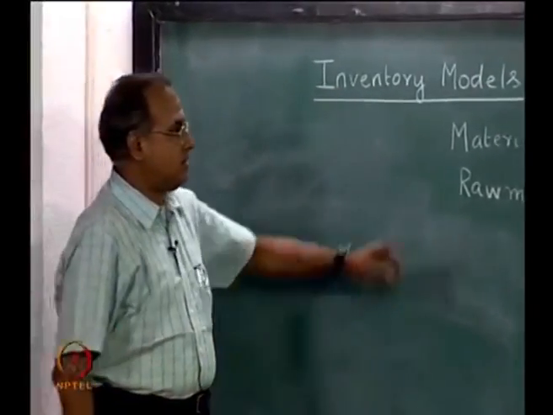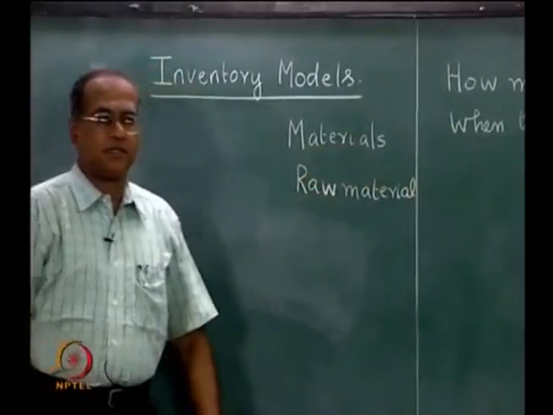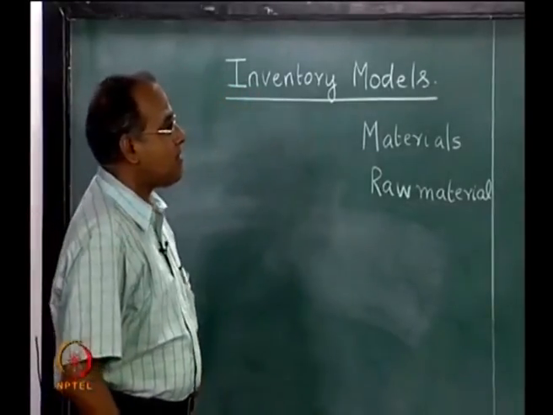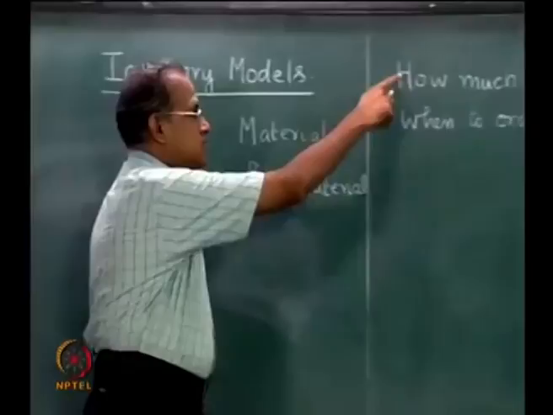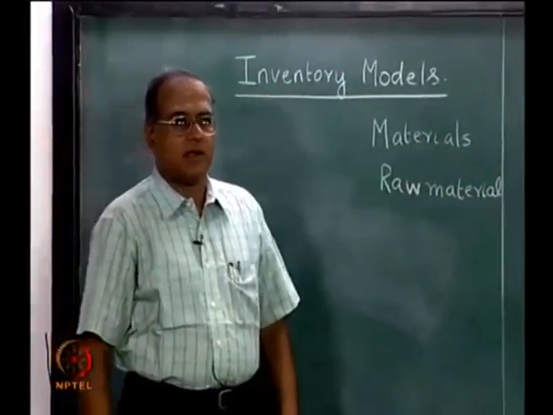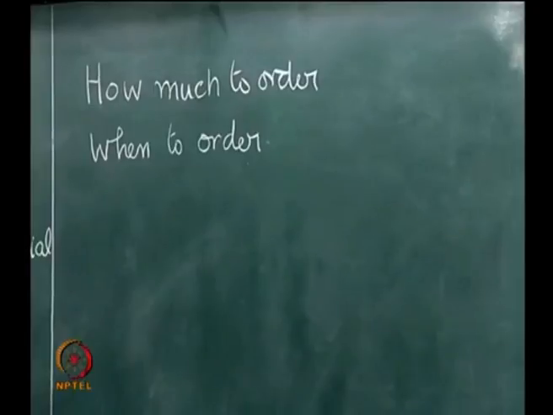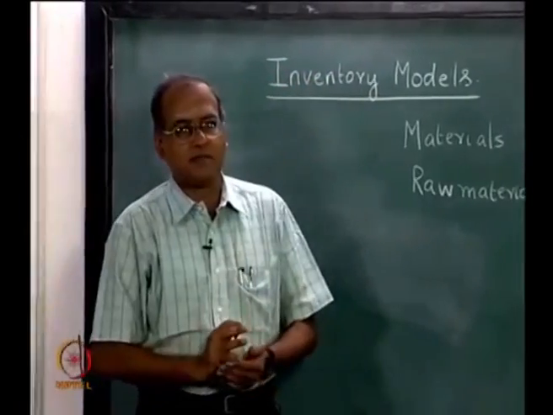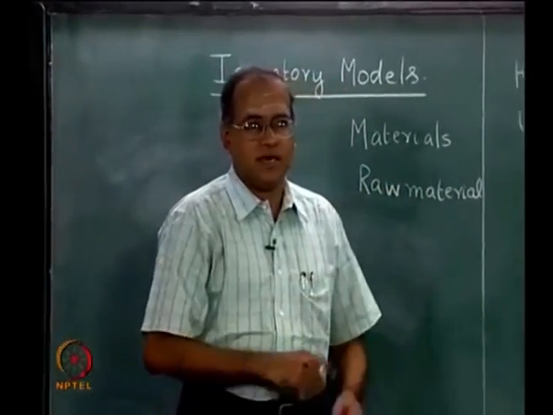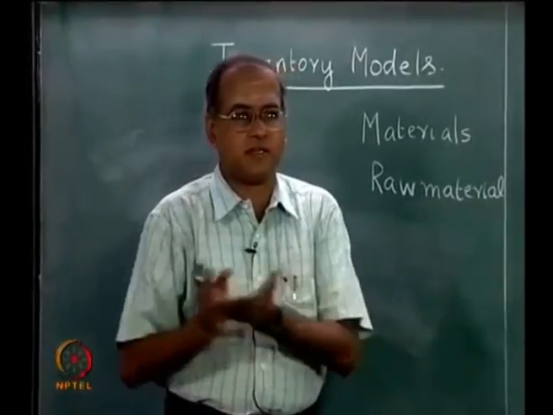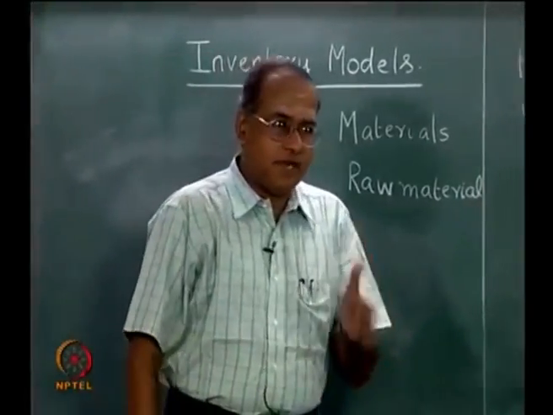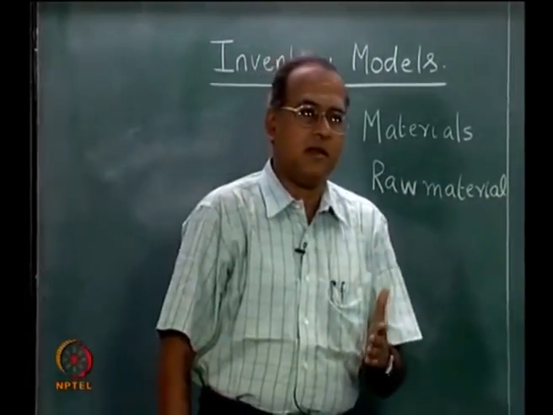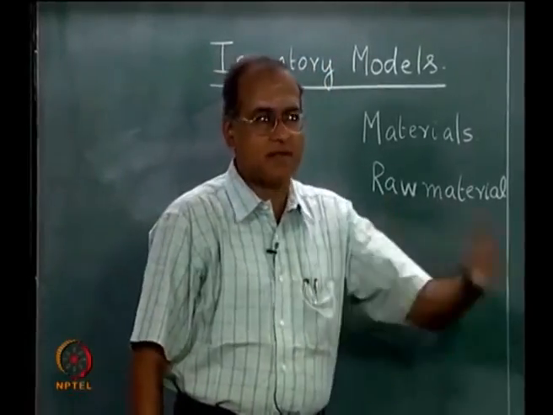Then, as mentioned, in inventory problems we basically answer these two questions, which are how much to order and when to order. One of the reasons we have to answer these two questions is that the items we buy for manufacturing are special items which somebody else is producing and selling to the organization that is manufacturing this product. So the vendor or the supplier who provides this material also requires some time to make this and then sell it.